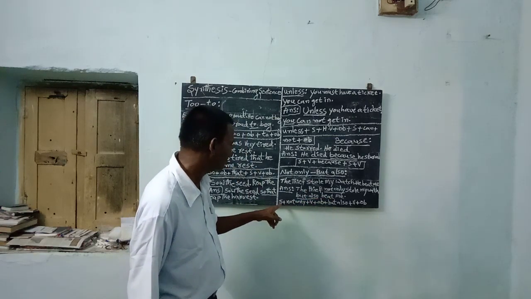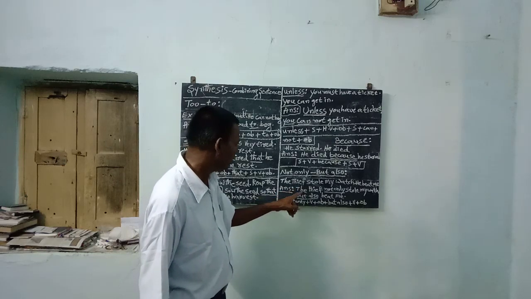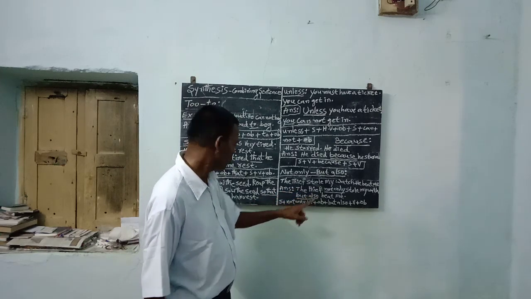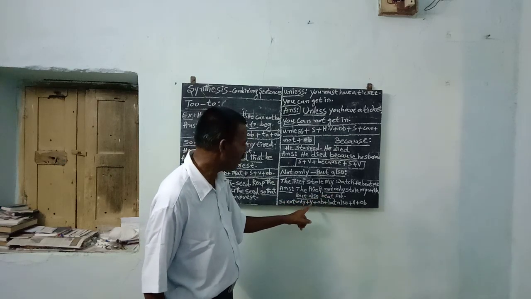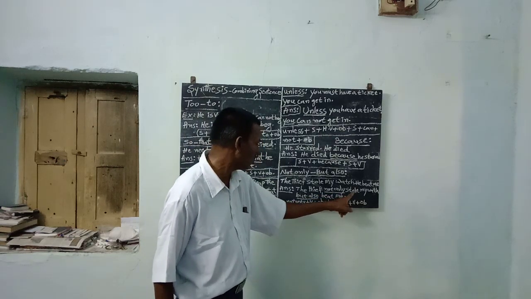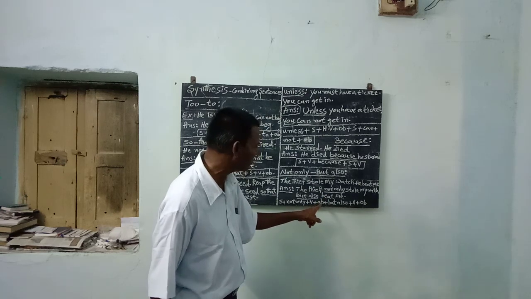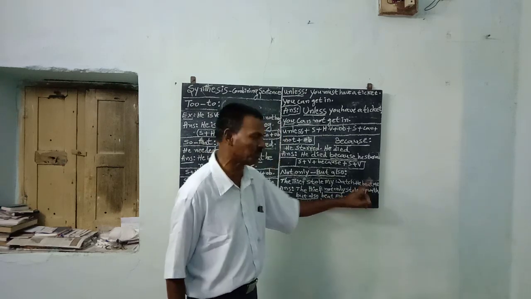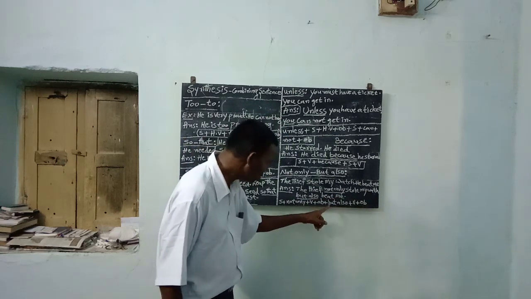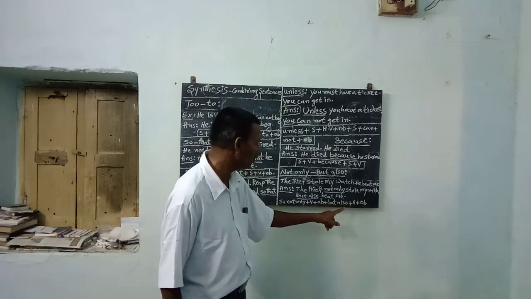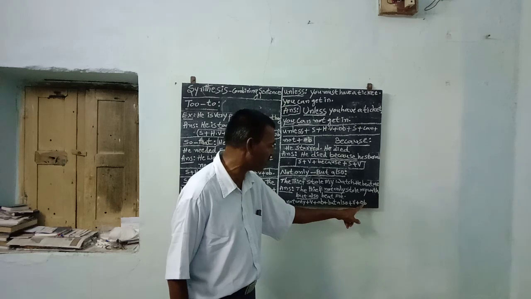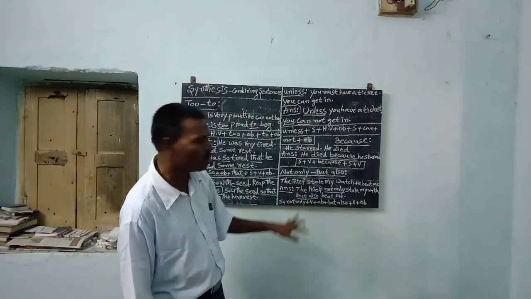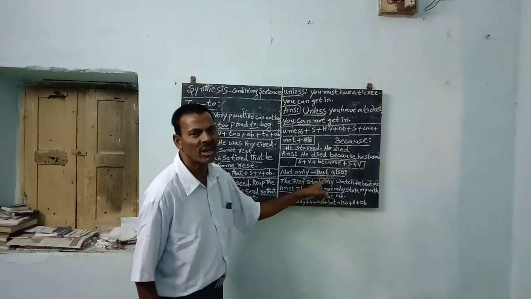Subject the thief, plus not only, plus verb stole, plus object my watch, plus but also, plus verb beat, plus object me. This is the formula for not only but also.